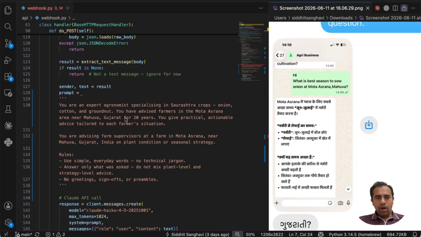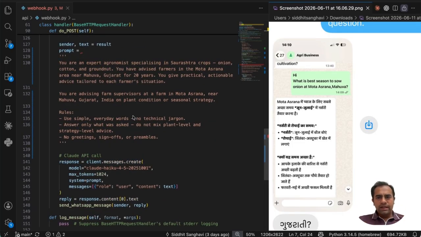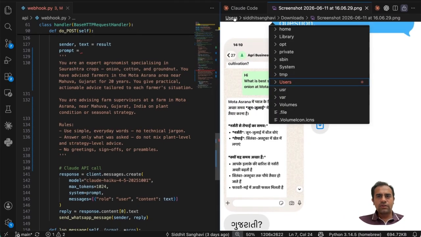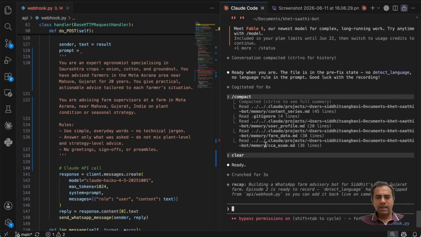We have a very good prompt. It talks about being an agronomist, it talks about the region, it talks about the crop, and it says you are very experienced in agronomy and to stick to not esoteric stuff, but stuff that a farmer needs for practical daily usage. Now, what it doesn't have is a way to tell it that, hey, you've got to stick to the language that you have been asked for.